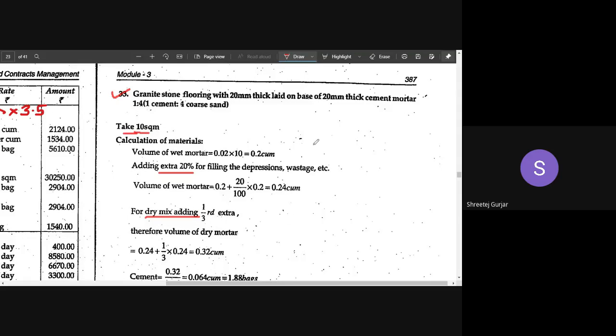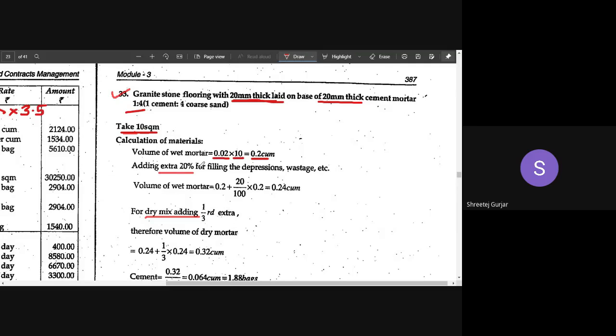Similarly, once you have done that, you can prepare for other materials also. For granite stone flooring, 20 thick, laid on a base course of 20 thick cement mortar, 1:4. Here we have assumed 10 square meters. Usually for flooring we assume 100, but here for granite we are assuming 10. For the calculation of materials, 20 mm thickness converted to meters, multiplied by the area, 10 square meters, gives you the volume.